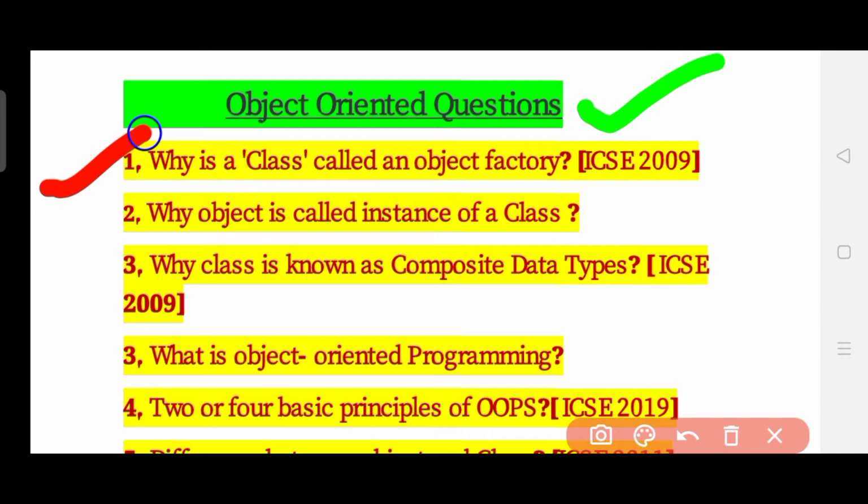The second important question is: why is an object called an instance of a class? I have not found any year for this, but I personally believe that it is an important question, so do this. The third question is: why is a class known as a composite data type? It is a very important question, and you can see this question this year also. It was specifically asked in the year 2009.